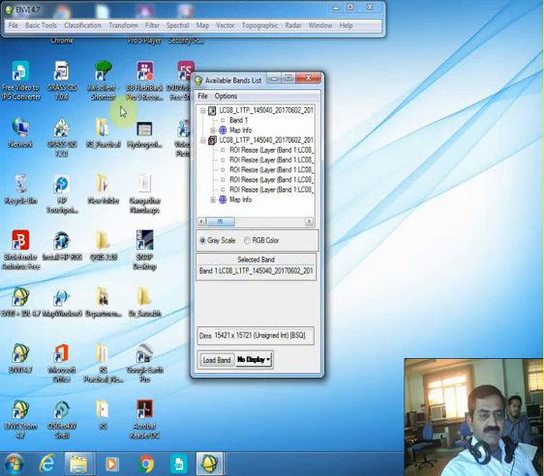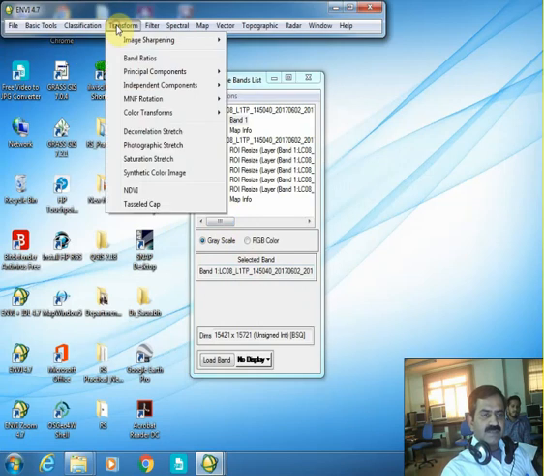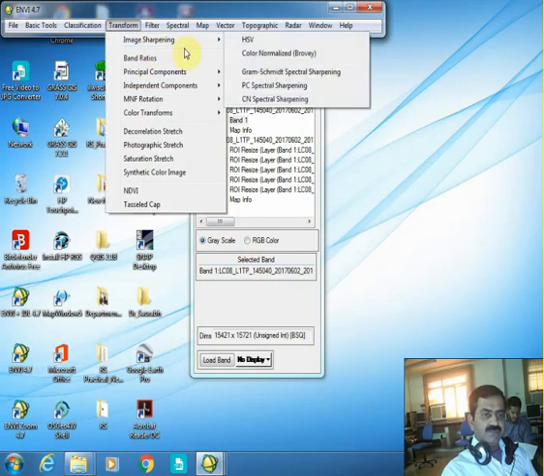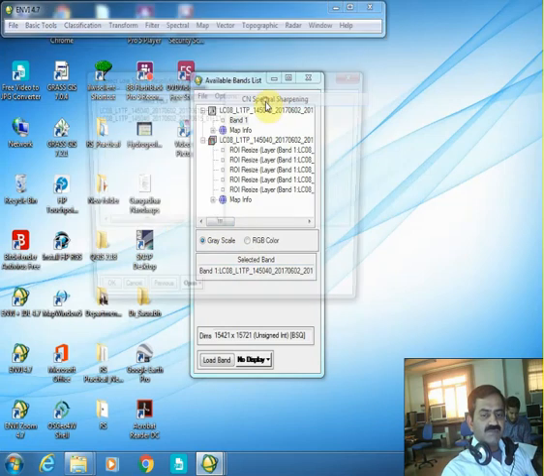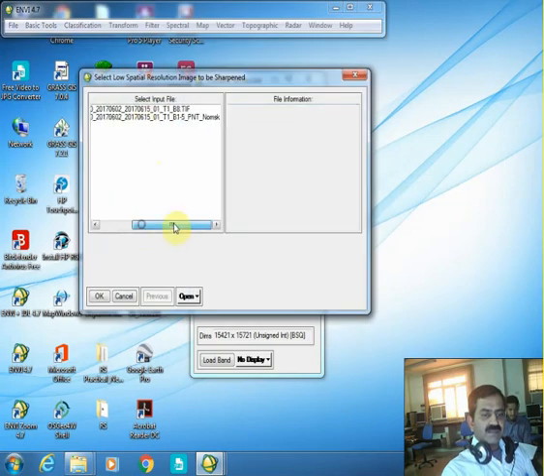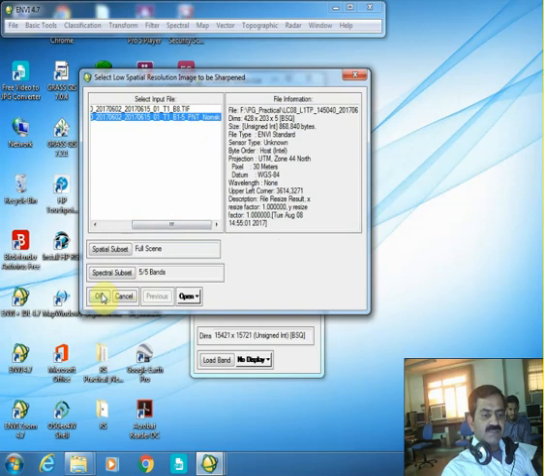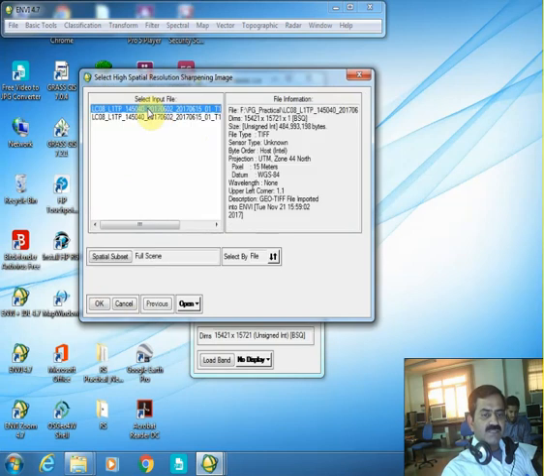As I mentioned, in order to get the image sharpened through the CN spectral sharpening, the image should have the wavelength information in it. You can check it when you try to use this function: low resolution input image is this, high resolution input image is this.